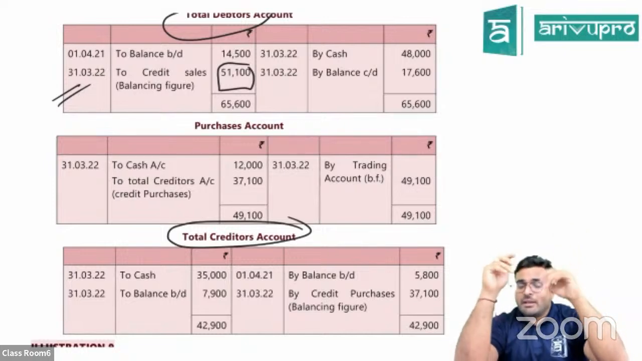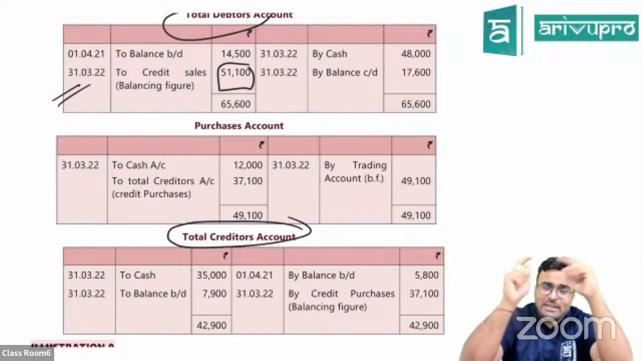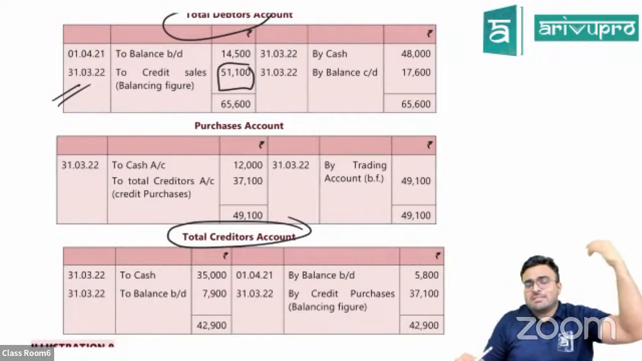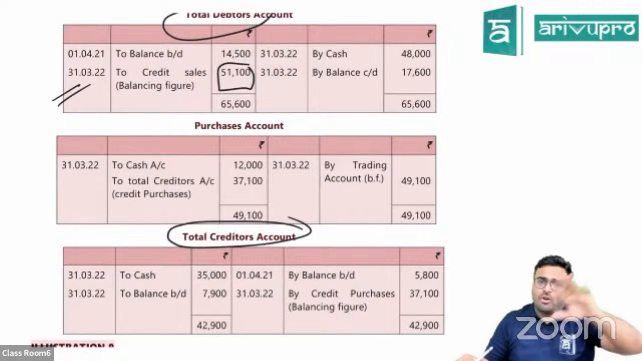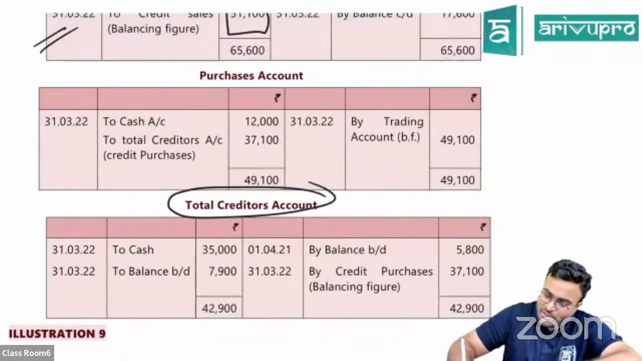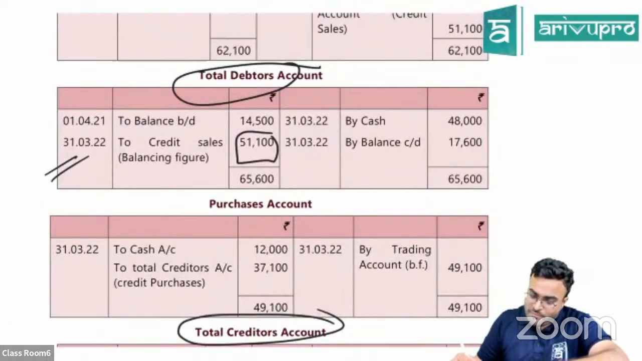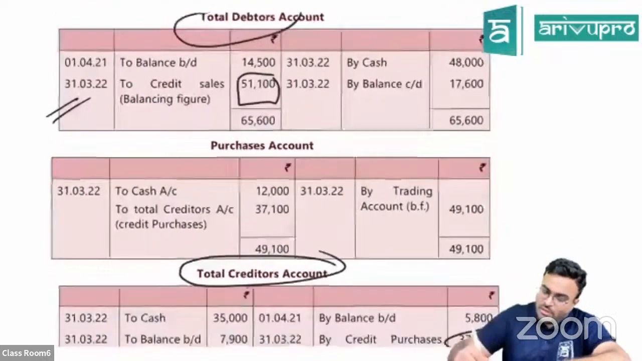Okay, all these will be there. If there are bills payable which are accepted, that will also impact. Bills payable which are dishonored, that will also impact. So all these things you have to see when we are preparing debtors and creditors. So you can see over here the missing figure is the purchases. Missing figure is purchases.